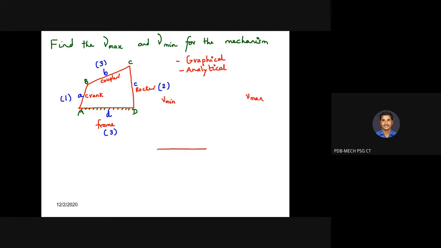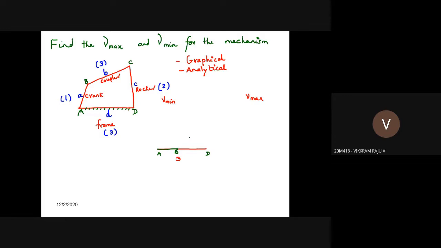This is 3 centimeter, and from here I'm going to draw a 1 centimeter line. This is the end point of the crank. So this is my A, this is my D, and this is my B, which means your crank is in line with the frame. Your B point is here. From B, you know the dimension to C. What is the coupler length, Pa?